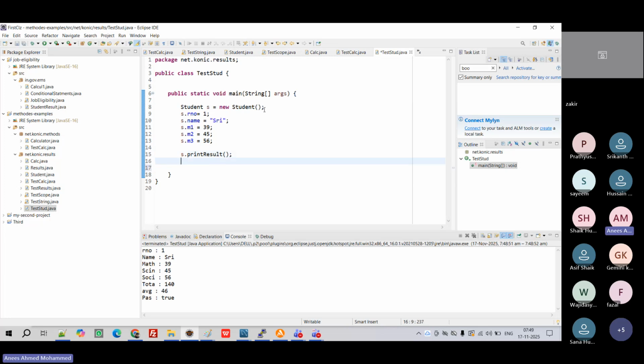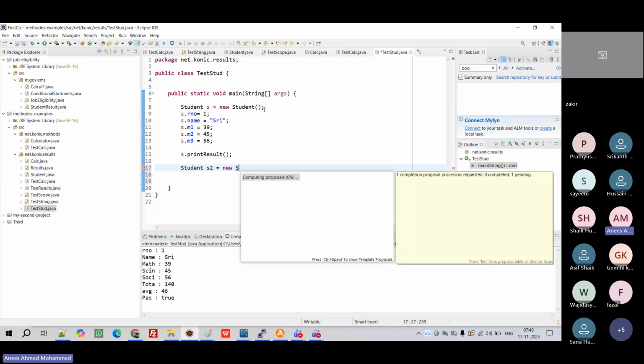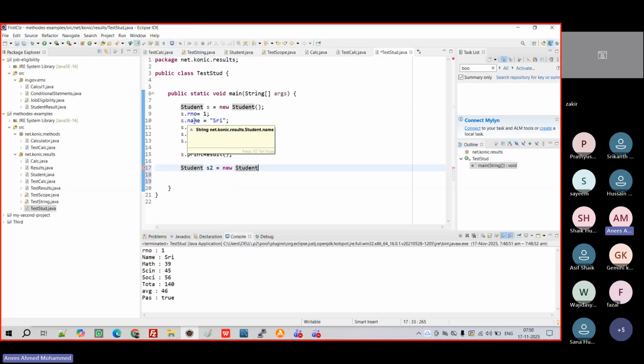If I want to create another student, what do I need to do? Student s2 is equal to new Student. This guy is again a separate guy, because I'm saying new, so it's a new guy. Any questions here? If I write this 1,000 times, 1,000 students will get created. New means what? New means new, right? It's not an old one.